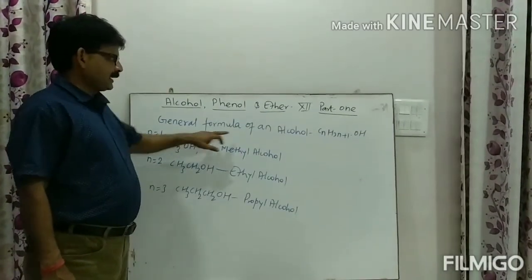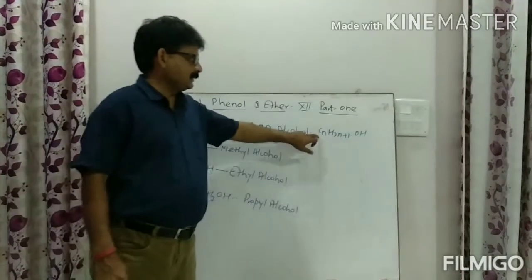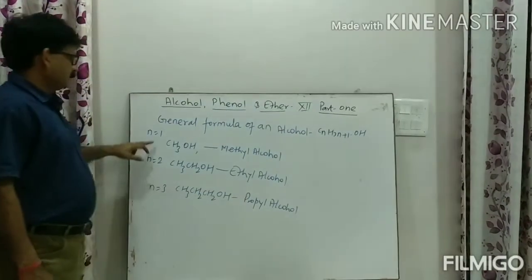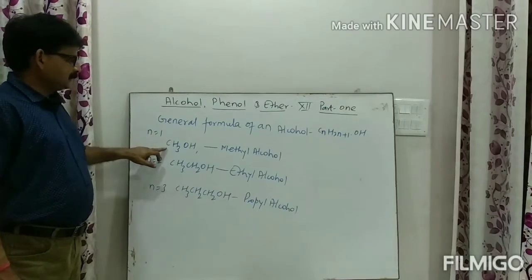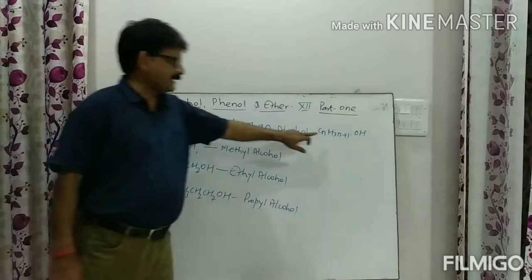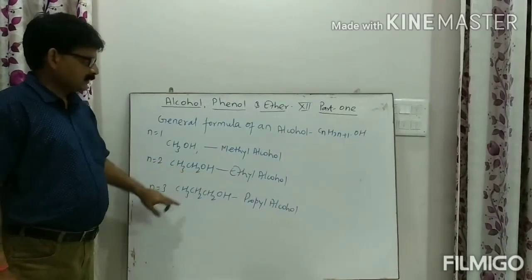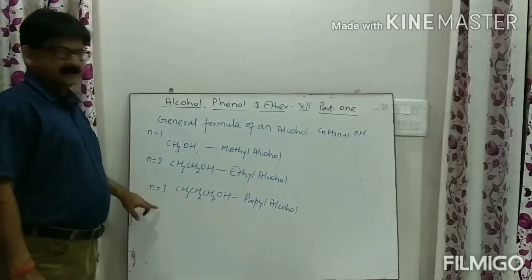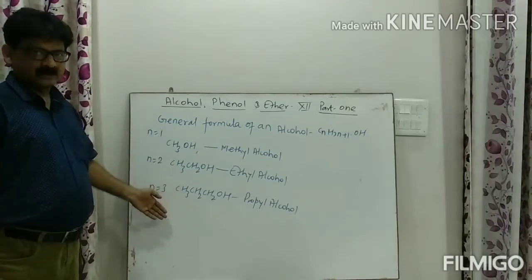General formula of an alcohol. The general formula of an alcohol is CnH2n+1 OH. If we place the value of n equal to 1, then it will be methyl alcohol. If we write the value of n as 2, then the molecule will be ethyl alcohol. If we write the value of n equal to 3, then it will be propyl alcohol. And they form the homologous series of alcohol.